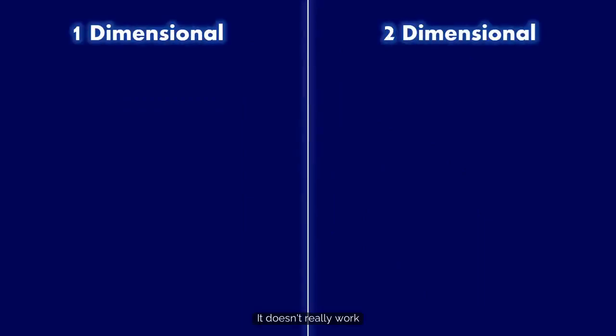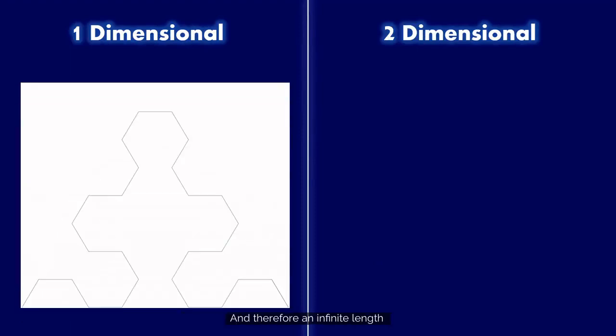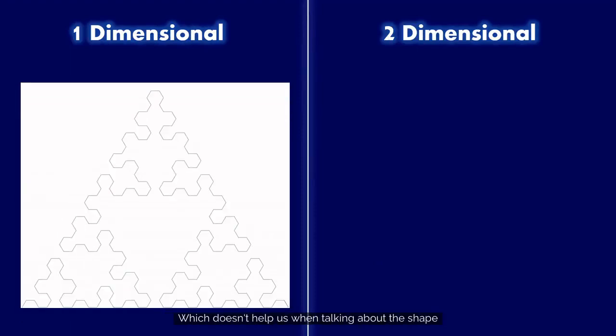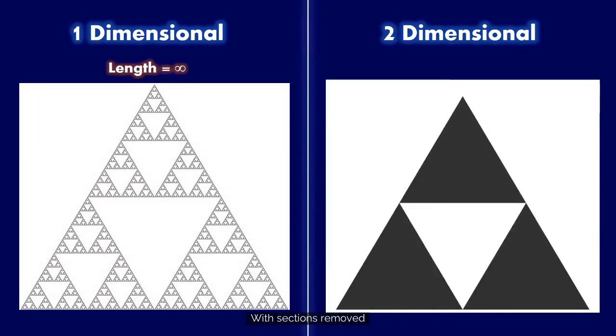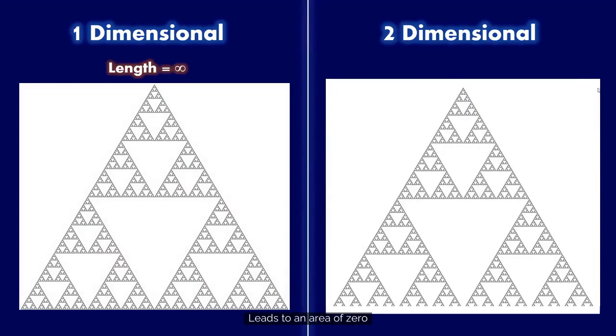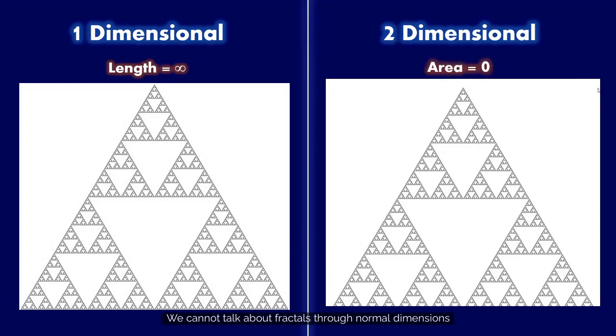If we try talking about fractals through regular dimensions, it doesn't really work. With the Sierpinski triangle, for example, creating it out of a line leads to infinite segments and therefore an infinite length, which doesn't help us when talking about the shape. Additionally, trying to talk about it as a 2D shape with sections removed leads to an area of 0, since an infinite number of sections have been removed. We cannot talk about fractals through normal dimensions, which is why we use fractal dimensions instead.